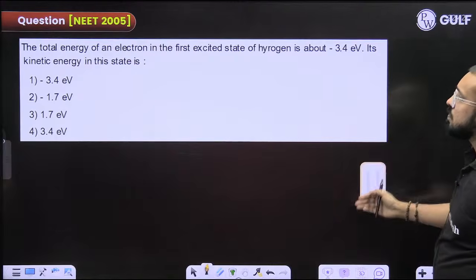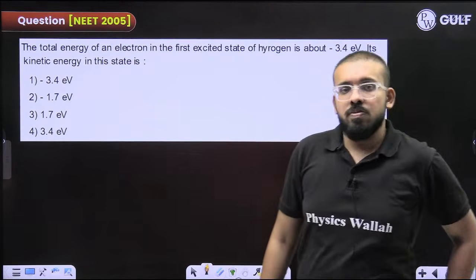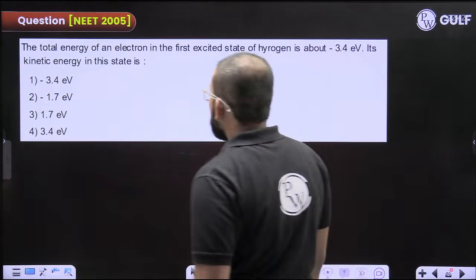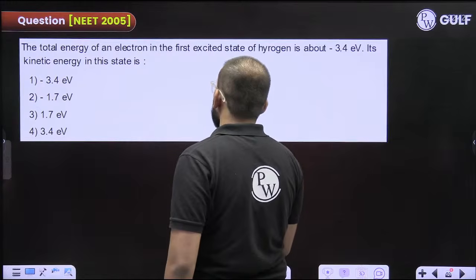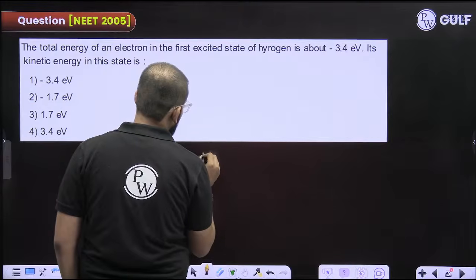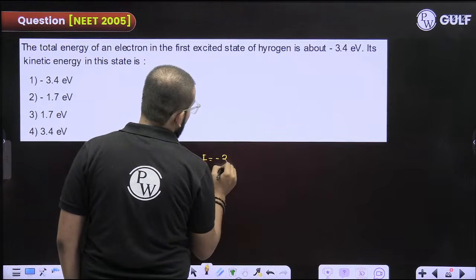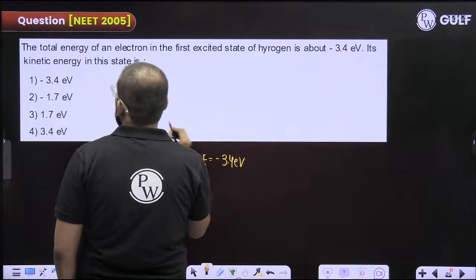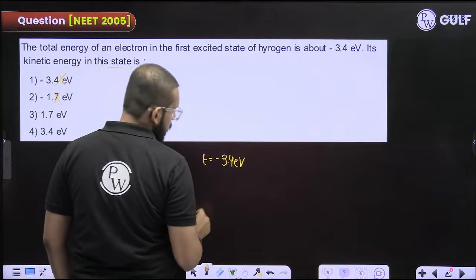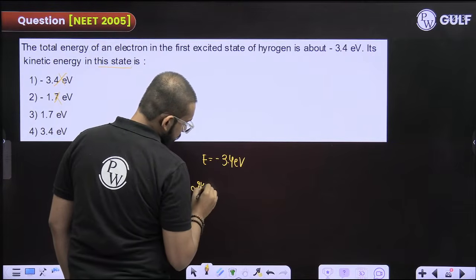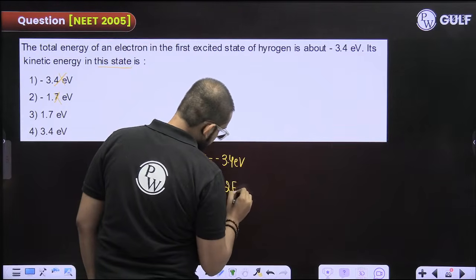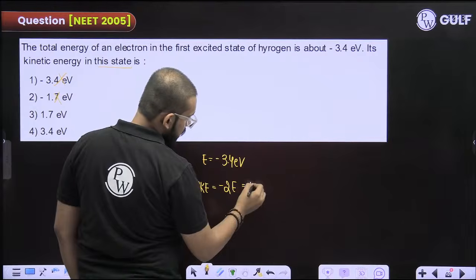Try this out. Now, they are saying the total energy of an electron in the first excited state is equal to minus 3.4 electron volt. What is its kinetic energy in this state? Kinetic energy cannot be negative, so these two options will be eliminated. You remember 2 times kinetic energy is equal to minus 2 times the total energy. I hope you remember this is equal to the potential energy.